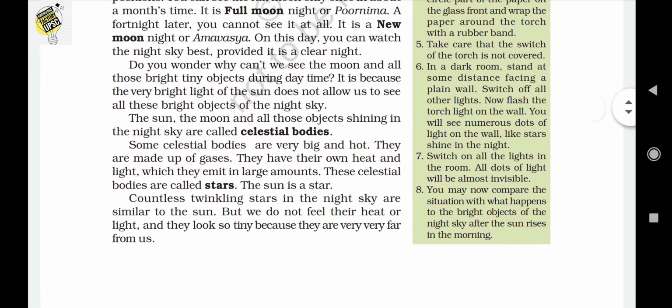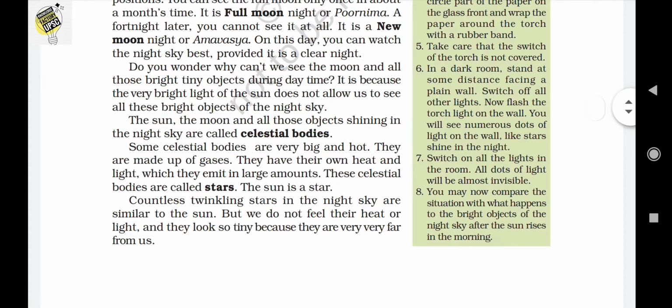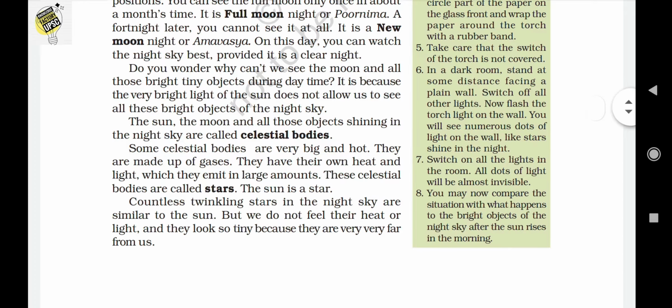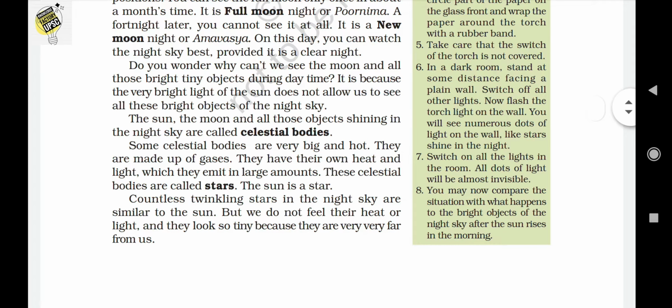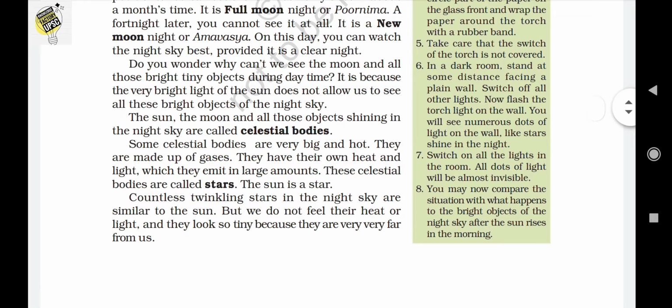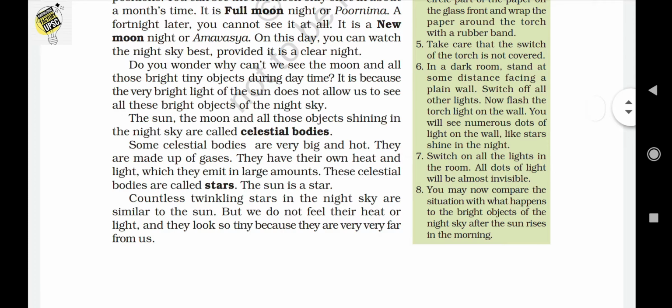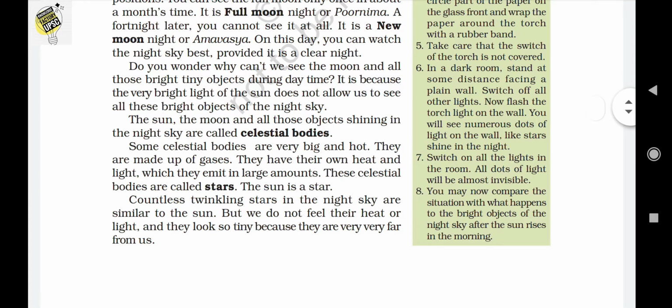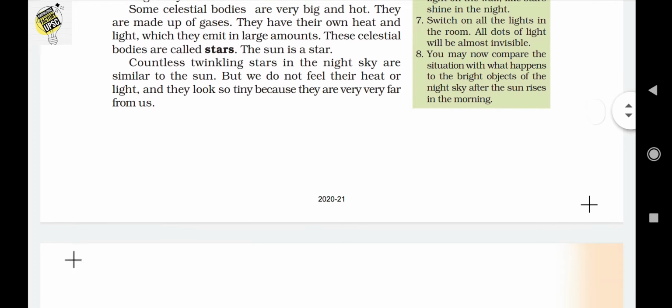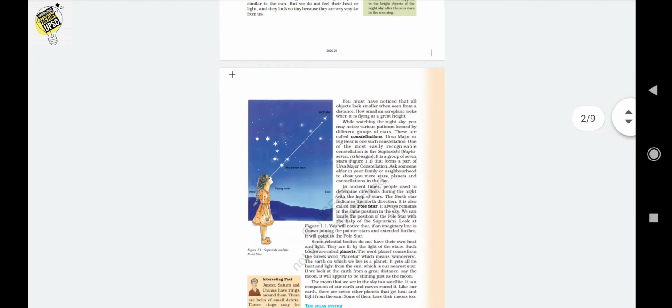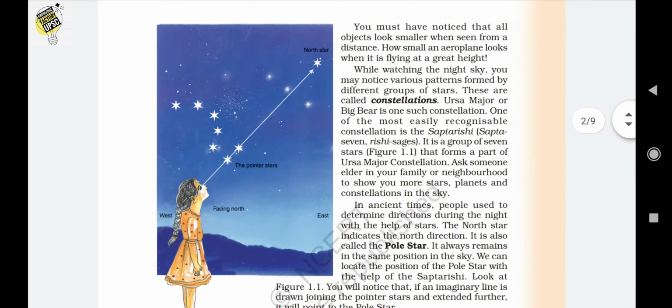Okay, so here there is a small description about what a celestial body is, what their features are, and what is known as a star. So what is a star? Stars are also celestial bodies which have their own heat and light and emit it in large amounts. Okay, so is the sun a star? Yes, the sun is also a star. Okay, so we can go to the next topic, that is constellations.